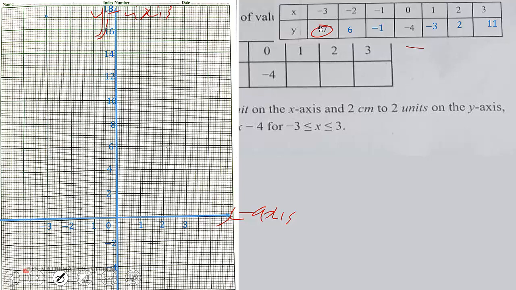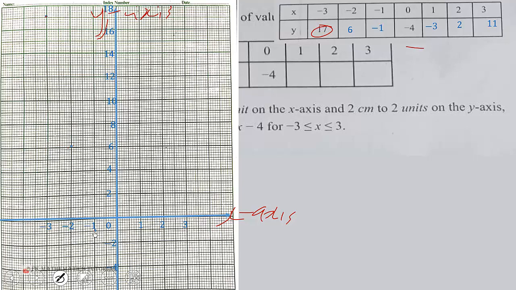So we plot the first point here, -3 and 17 is here. Then we have -2 and 6 is here. Then -1 and -1, you get it here. Then we have 0 and -4.